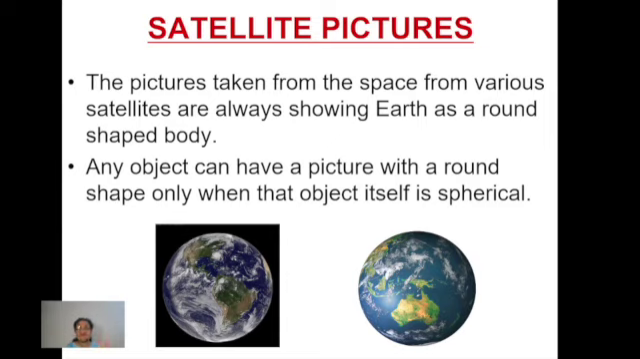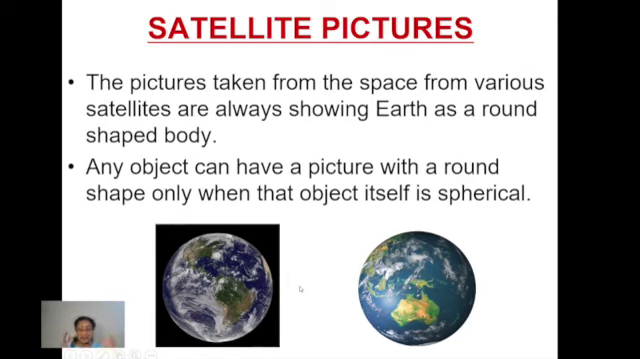Now, in all the satellite pictures that were taken from space, from various different satellites, the Earth was always shown as a round shaped body. You can take a few examples. These are satellite pictures, right? I have shown you just two examples here, but any picture you can take, any picture of Earth taken by satellites, you will always find the Earth is a spherical body in that. Now, how is that possible?